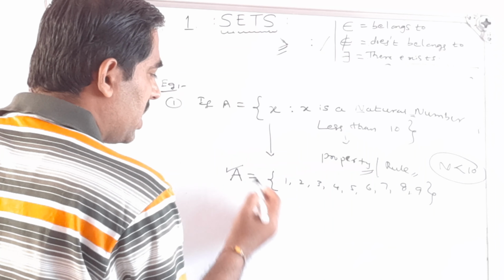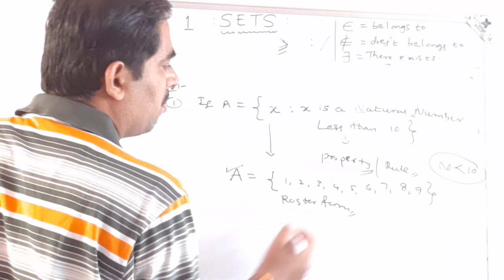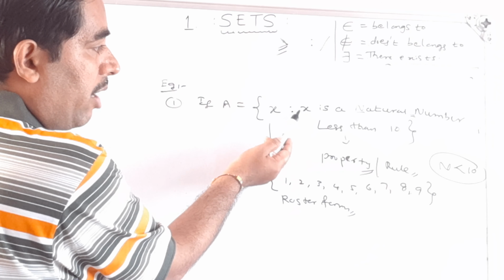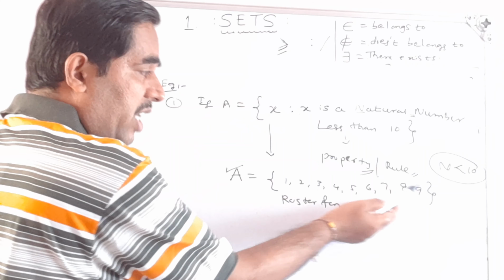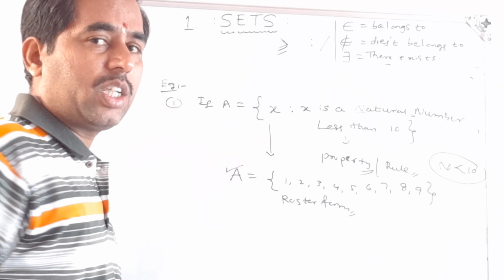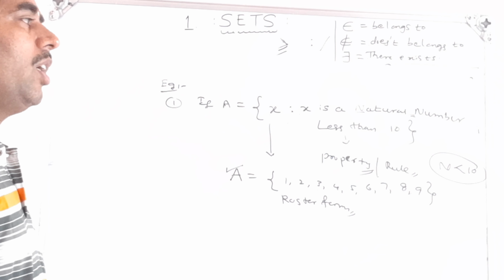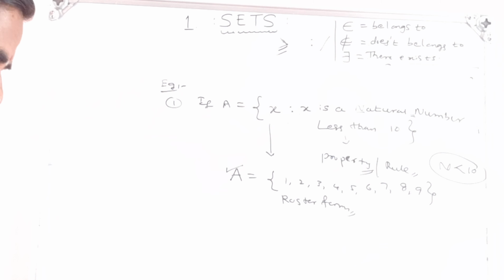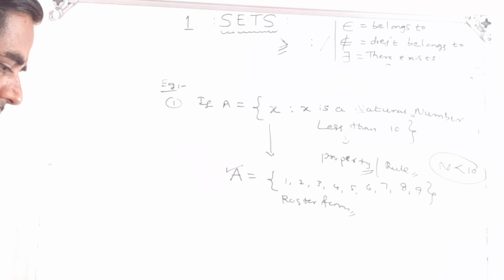See, now this is roster form. Here I have written the same set, both the sets are the same. Here I have listed the elements, so it is called roster form. Instead of that, I have written the property, and it is called the rule method. So to represent sets, we have two methods: the roster method and the rule method, or set builder method.